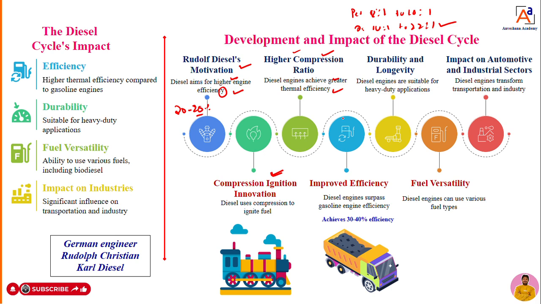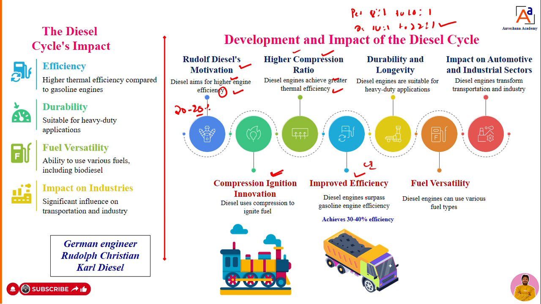Higher means the diesel engine, which he compared with the petrol engine, because in the diesel engine he used diesel as the fuel. That I will come to later.